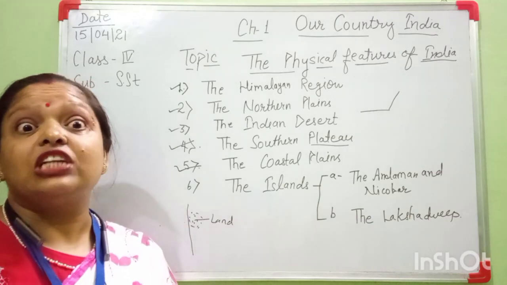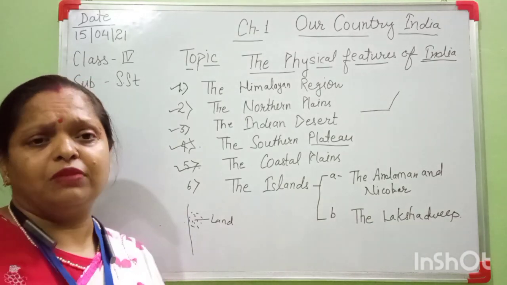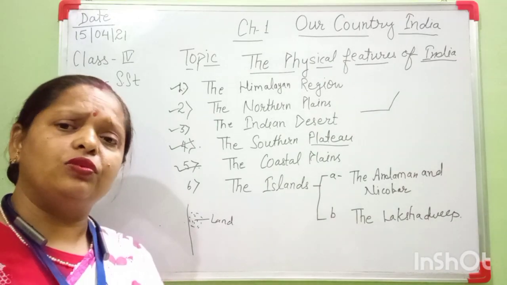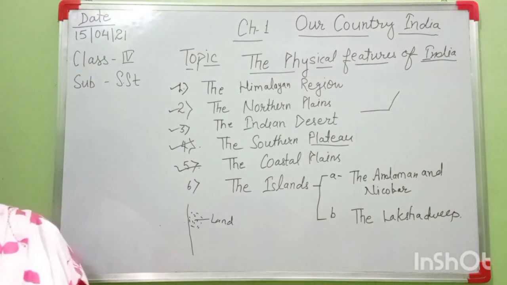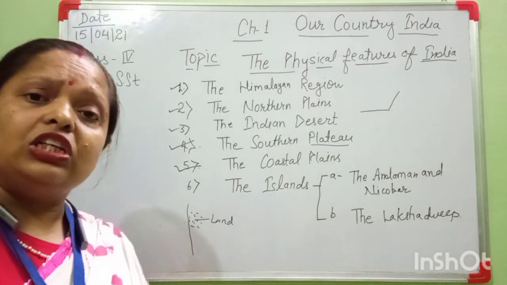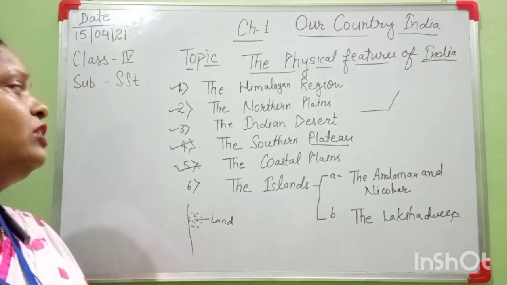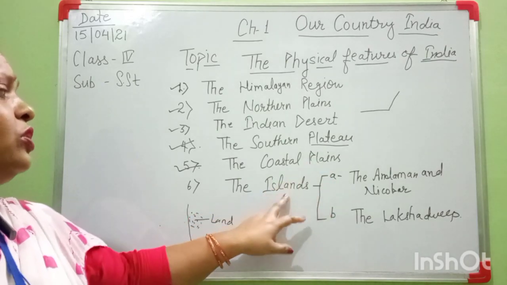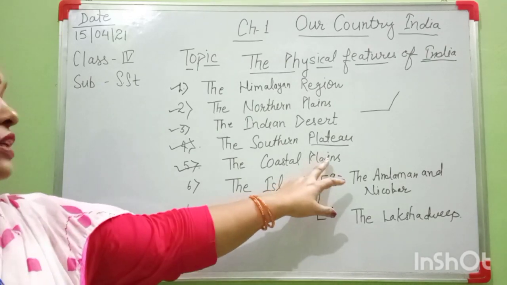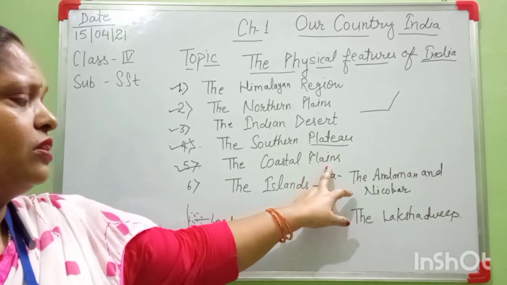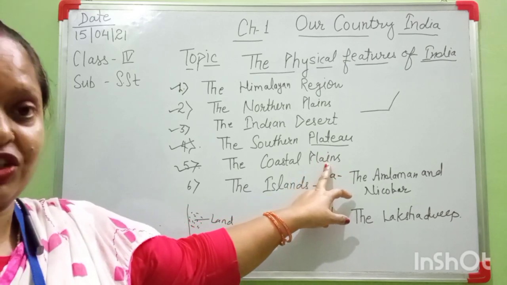Which types of crops they grow, all these things I will discuss when I teach you that lesson. In coastal plains the main occupation of the people is fishing.